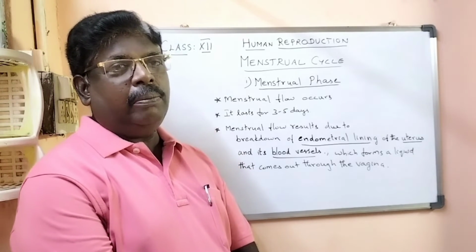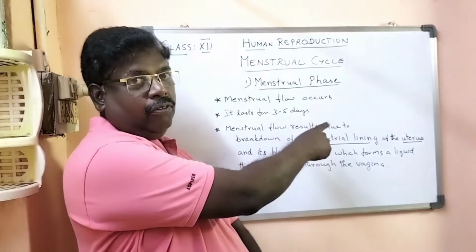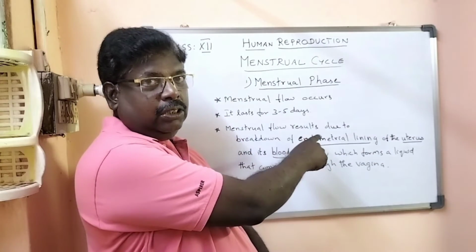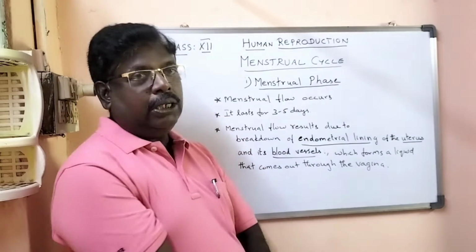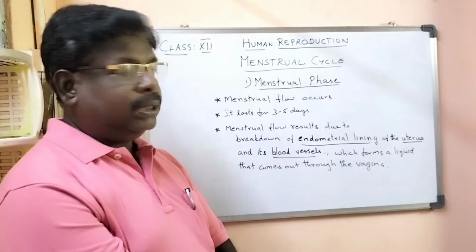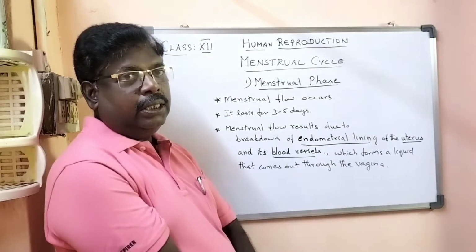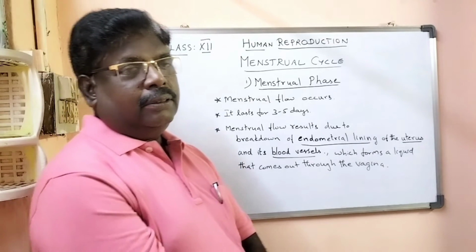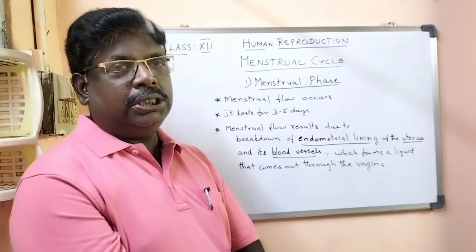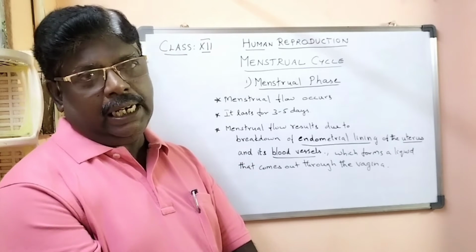This is what is called menstrual flow, and I have noted the points here. Menstrual flow lasts for 3 to 5 days and results from the breakdown of the endometrial lining of the uterus and its blood vessels, forming a fluid that comes out through the vagina. This menstruation will happen only if the egg is not fertilized.